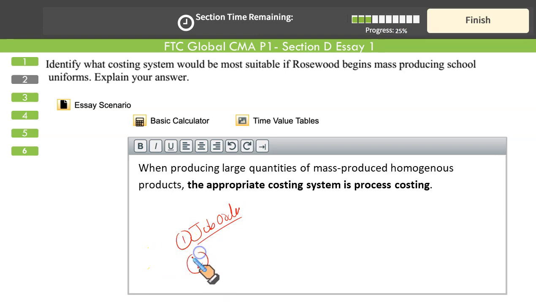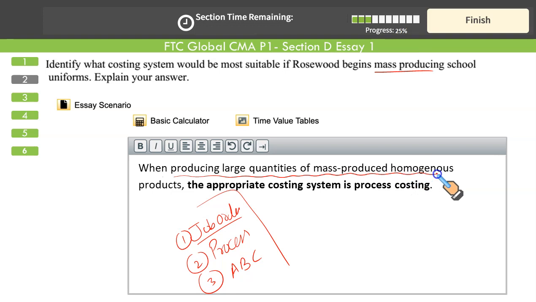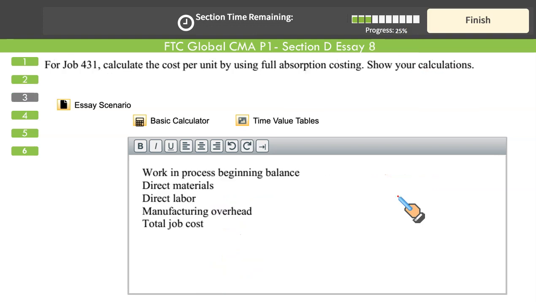When a large number of units are to be produced, standardized, no customization needed, then we recommend process costing system. And when the production is varied, there is variety in manufacturing, so many types of goods are produced, and lots of fixed factory overheads are incurred, in that case we recommend activity-based costing, right? So in this case, since we are going for large mass production, process costing is recommended. When producing large quantities of mass-produced homogeneous products, the appropriate costing system is process costing. And you can just elaborate this in a couple of lines, sufficient enough to grant you full credit.